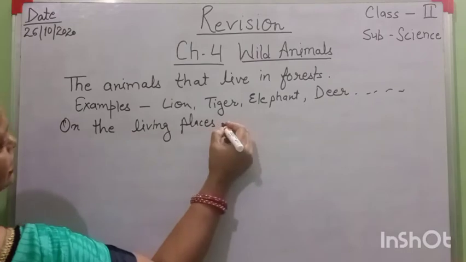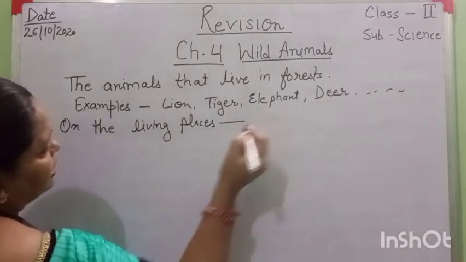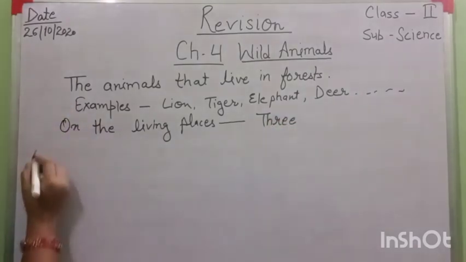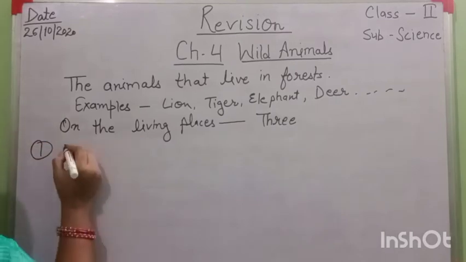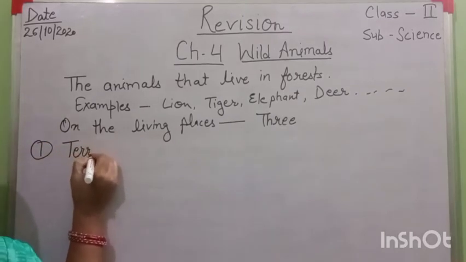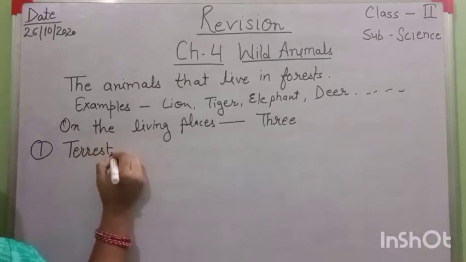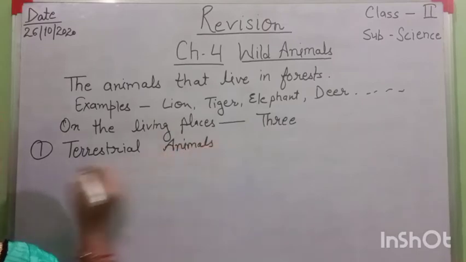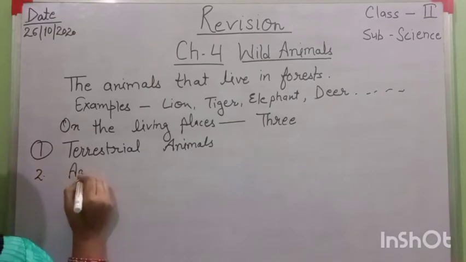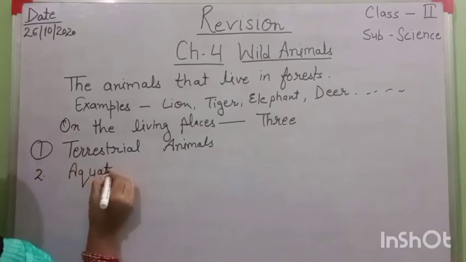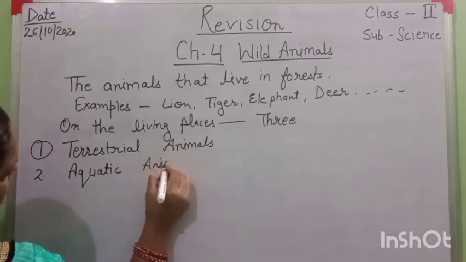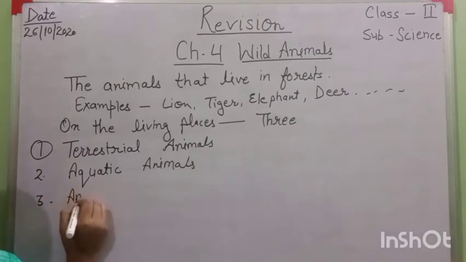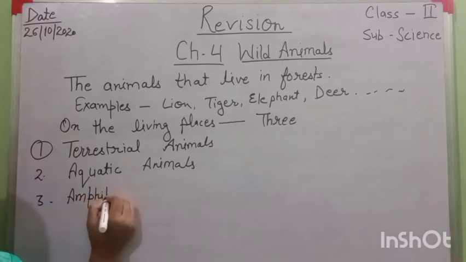First is terrestrial animals, second is aquatic animals, and third is amphibians.